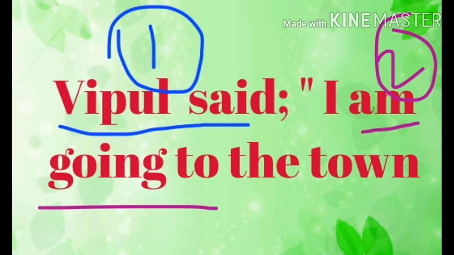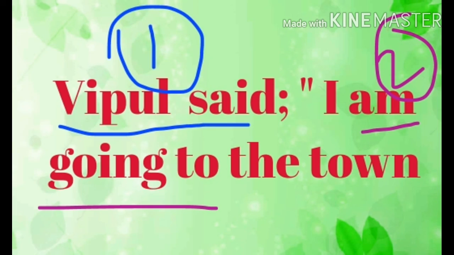So if it becomes present, I am going to the market. We don't want to change it into he was going to. We don't want to change into was. So Vipul said that he is going to. I am going to will be the same as present. When I will be changing to he, it will be he is going to. He am, we can't say. Am both gives the same meaning because that is present. So try to understand. Vipul said there, the spoken person's verb, if it remains past only, we need to apply all the changes in the spoken part's verb form. Did you understand?